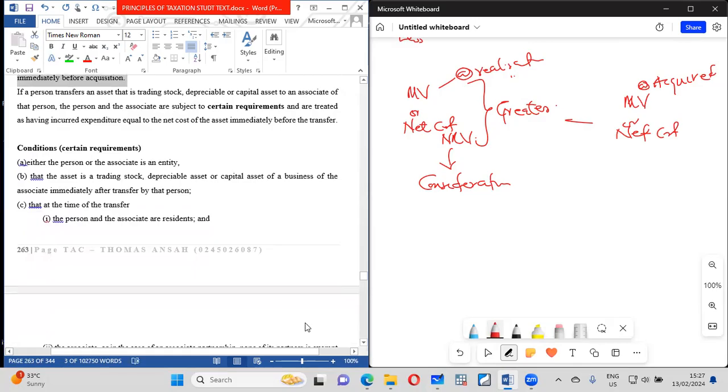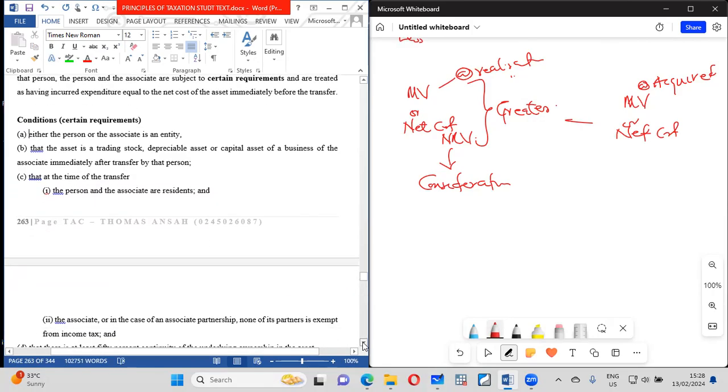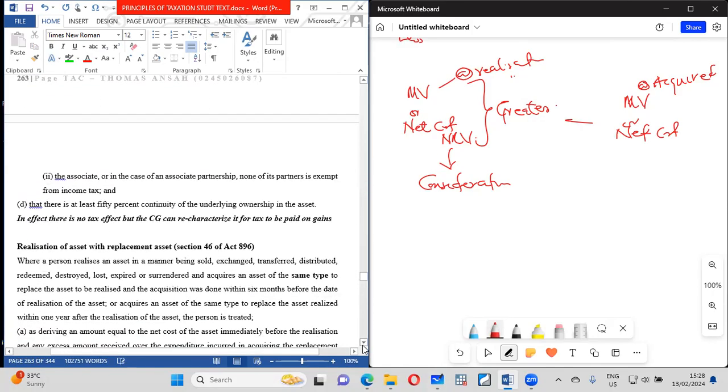Now, you realize that these transfers with no consideration can happen within related party transactions and all that. So if you want to determine the market value, you have to check who is buying the asset. Is it an associate, is it a related party transaction, and all those things.